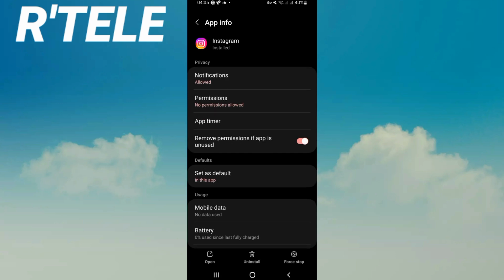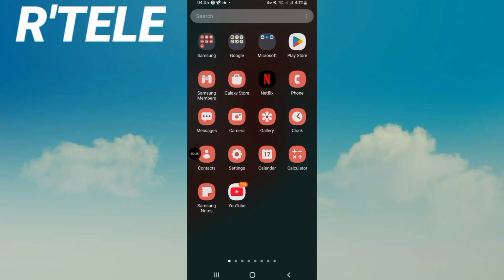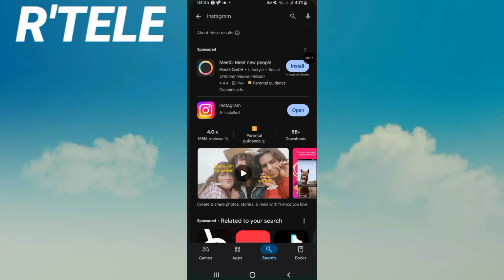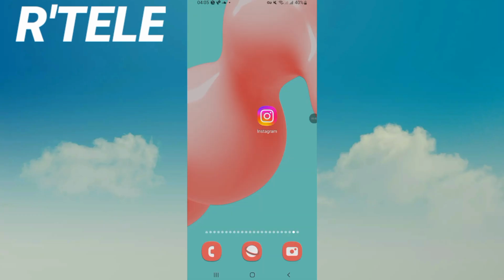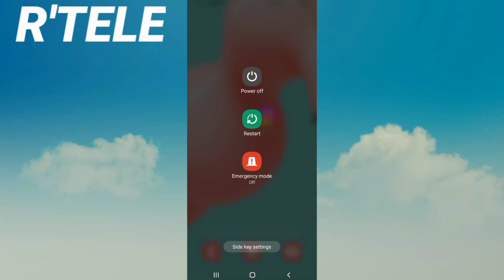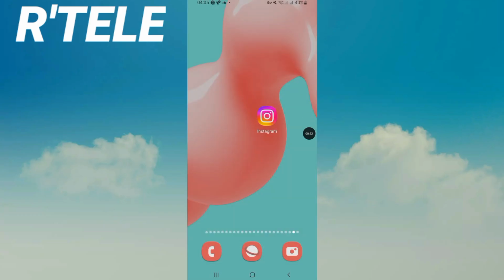So go directly to your Play Store or App Store. Open it and search for Instagram. If you found the update button, you should update your Instagram. If you didn't find the update available, you don't need to. Next, you should restart your device and your problem will be solved.